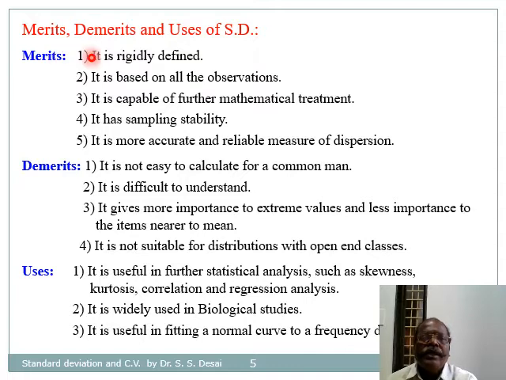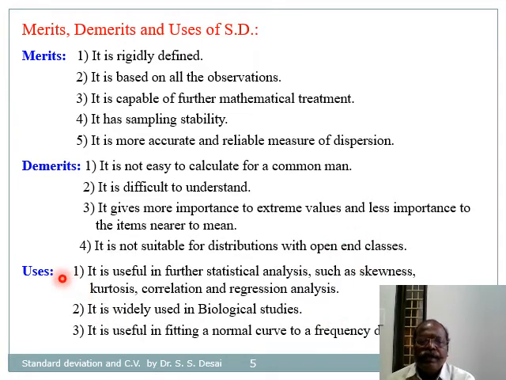Merits: it is rigidly defined, it is based on all observations, it is capable of further mathematical treatment, it has sampling stability, and it is a more accurate and reliable measure of dispersion. Now demerits: it is not easy to calculate for a common man, it is difficult to understand, it gives more importance to the extreme values, and it is not suitable for distributions with open-end classes.